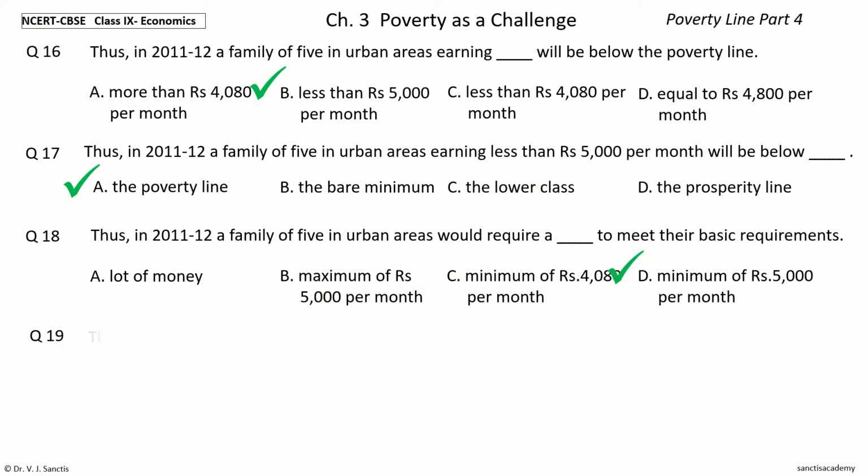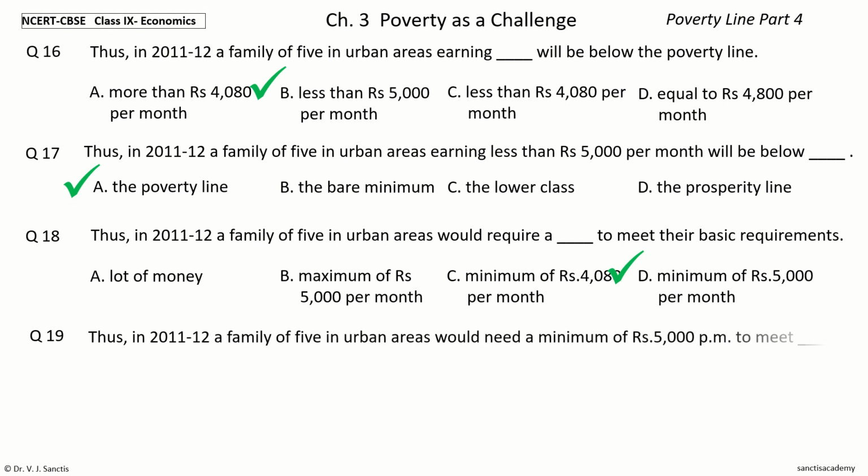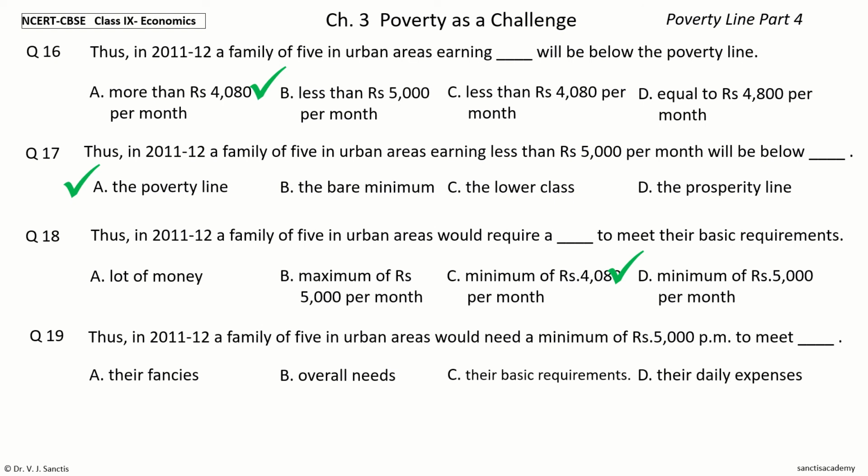Last question 19. Thus, in 2011-12, a family of 5 in urban areas would need a minimum of rupees 5,000 per month to meet dash. The options are their fancies, overall needs, their basic requirements, their daily expenses.